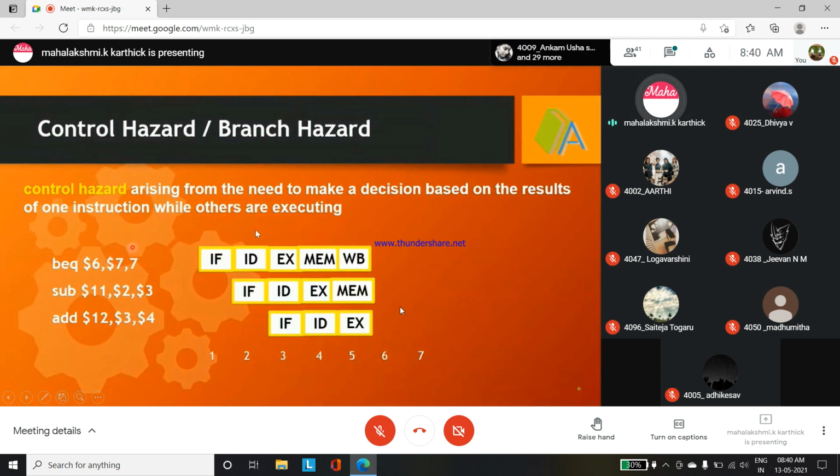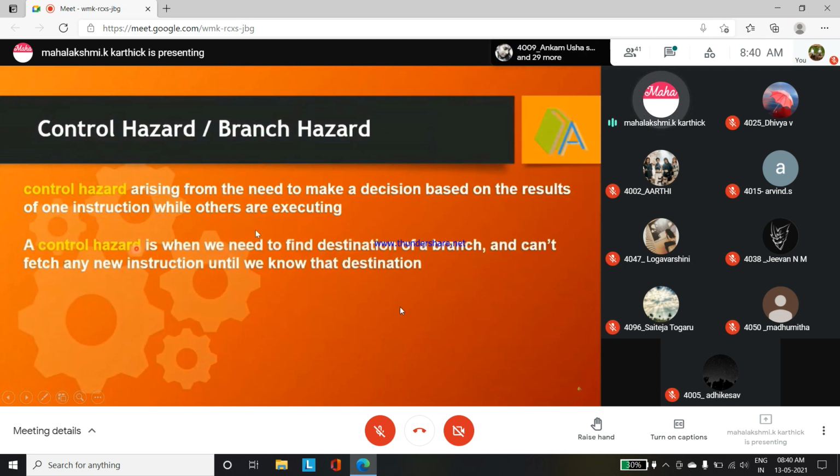So where control hazards may occur: control hazards are when we need to find the destination of a branch. If you want to check a branch equal or not, whether the two operands are equal or not equal, in those conditions, for the destination of the branch, we cannot fetch any new instructions until we know that destination.